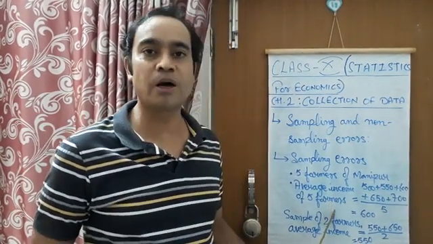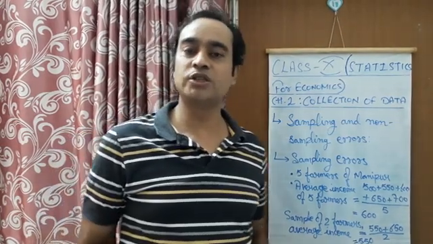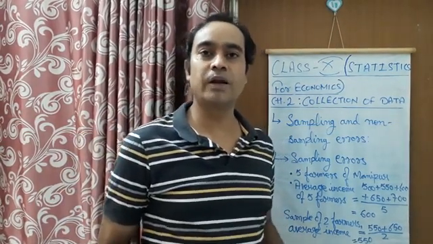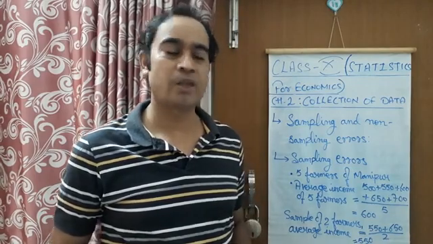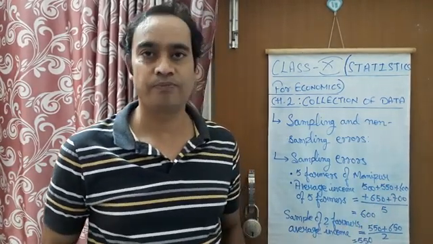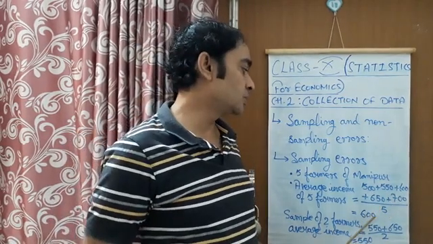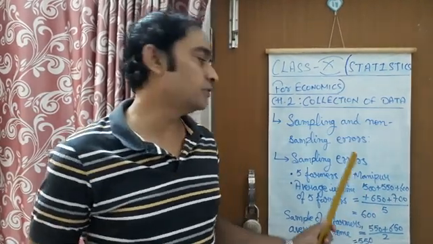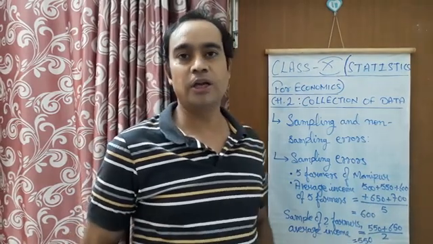The average income is total income divided by total population, so 3000 divided by 5 gives 600 rupees, the average income of these 5 farmers in a village in Manipur.